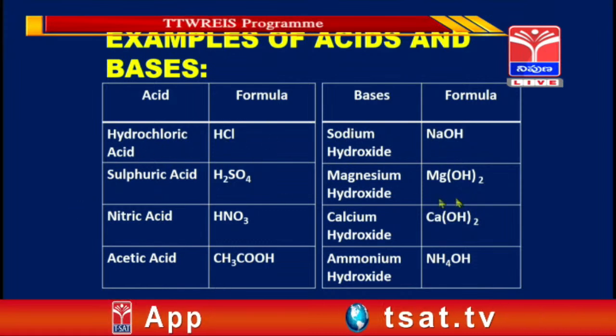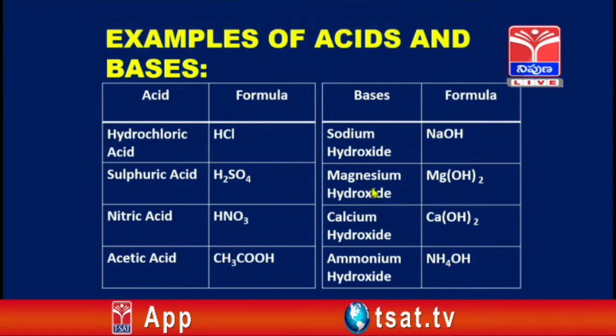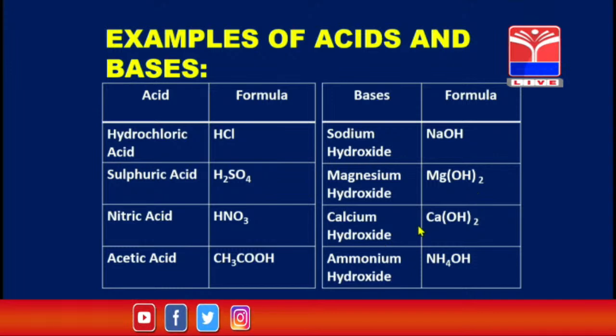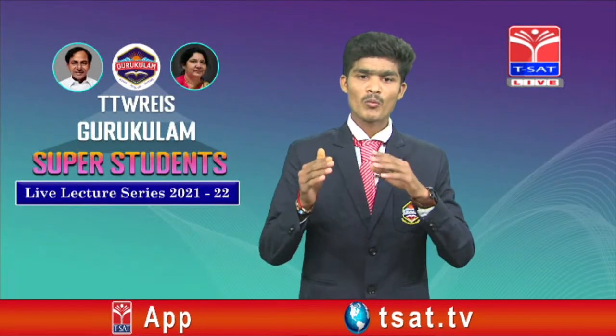And going to the bases: sodium hydroxide, NaOH, magnesium hydroxide, Mg(OH)2, calcium hydroxide, Ca(OH)2, and ammonium hydroxide, NH4OH.